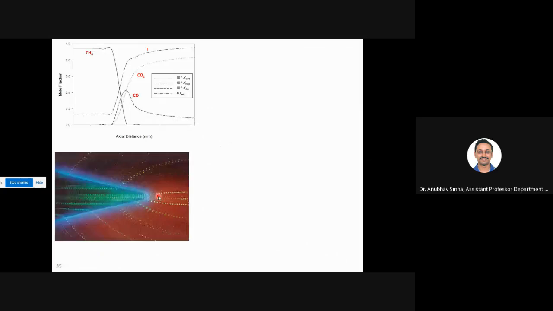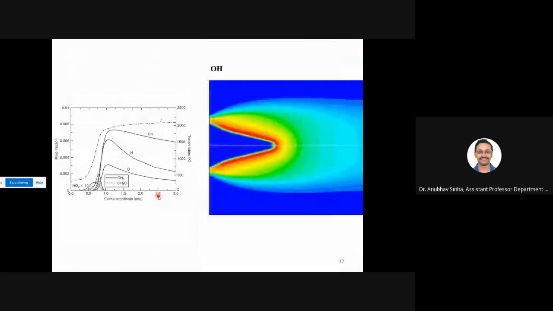Okay, so this we have already discussed, and this is how OH looks. OH is a very well-known flame marker. You see where we have the flame, there we have very high concentrations of OH. So when we do laser diagnostic studies, there we find out the profile of OH, and that is what we mark as the flame front. This is a very well-known marker for the reaction zone, OH.